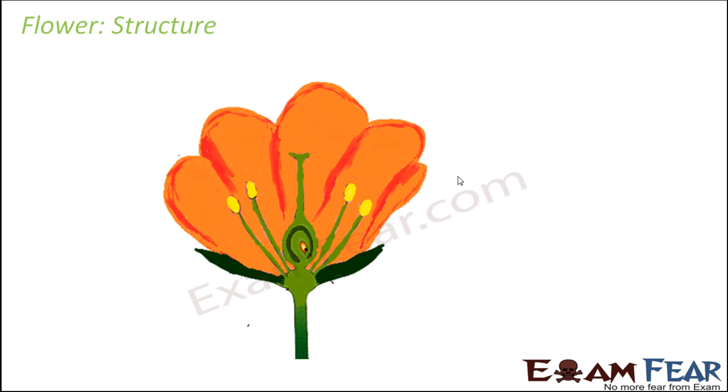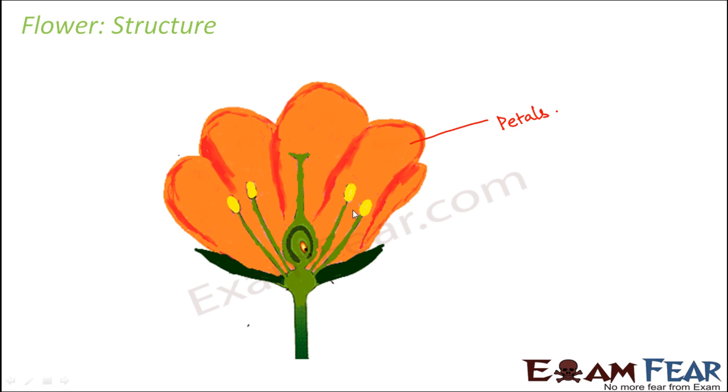So let us try to understand the structure of a flower. We have just taken a rough diagram of a flower, and this holds true for most flowers. Even though they look different, their internal structure is almost the same. Let us quickly see what the different parts of the flower are called. These colored wings of the flower, the most attractive part, are nothing but the petals. They can be yellow, red, green, blue, anything. They are all brightly colored. Sometimes they are white as well.